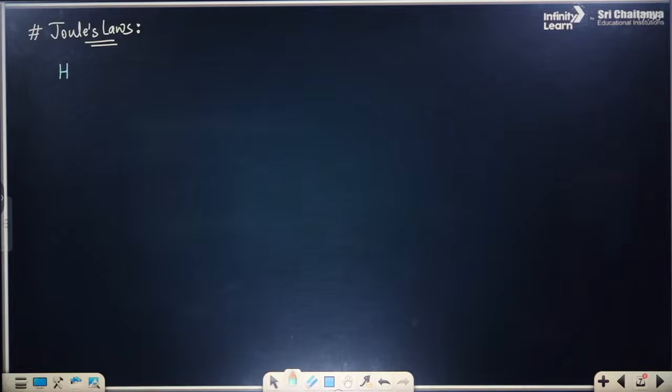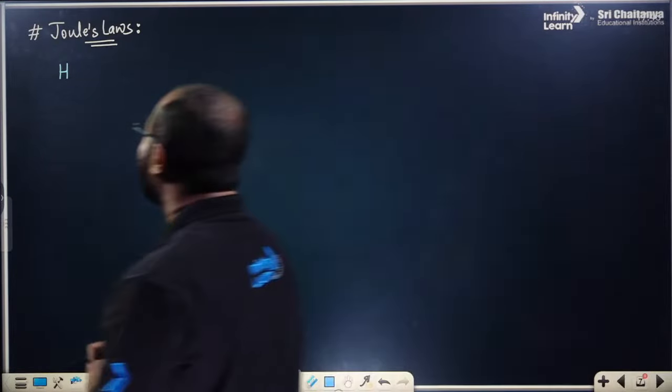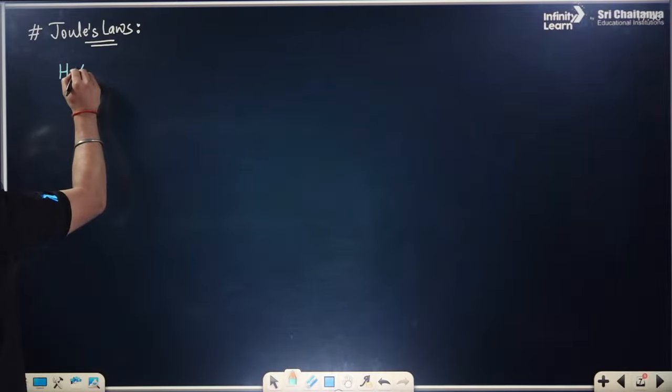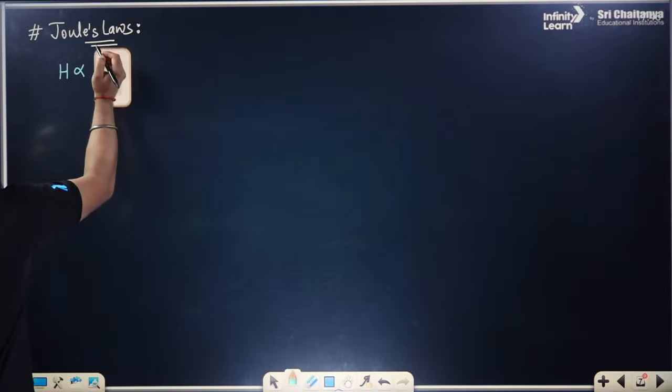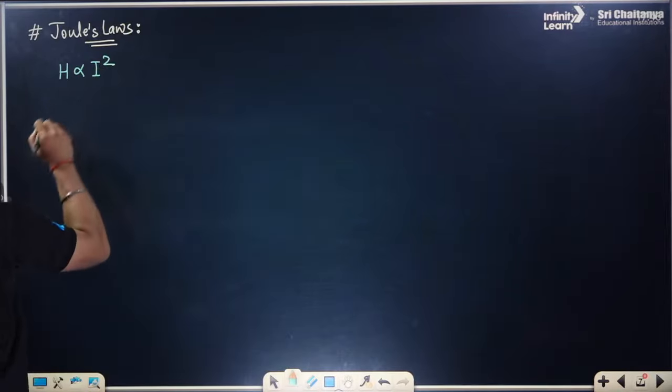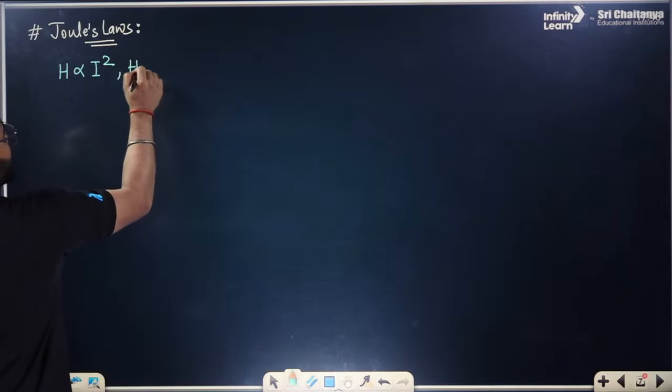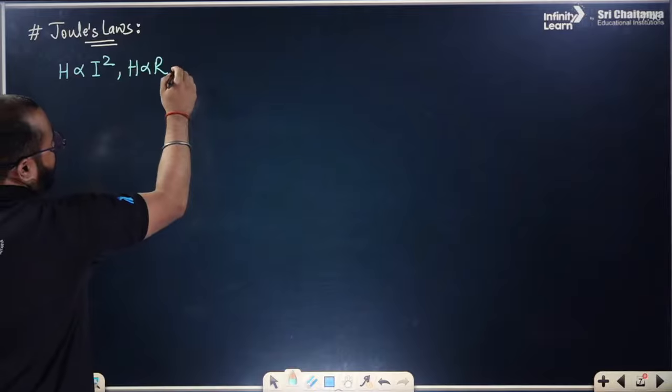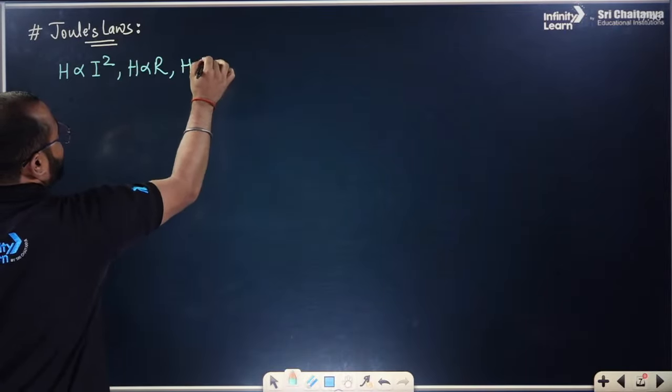now let us move to the mathematical representation of Joule's law. That is very much important. H is directly proportional to the current squared. H is directly proportional to the resistance. More resistance, more heat will be there. And H is directly proportional to the time.